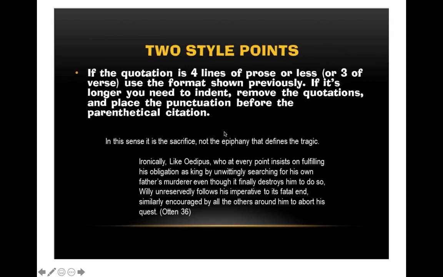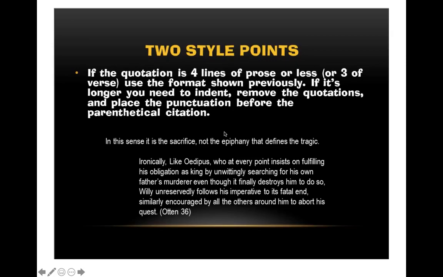Okay, let's talk about 2 style points. This is for the in-text citations. If the quotation is 4 lines of prose or less, or 3 if it's verse, use the format that I just showed you, where you have the quotation, you have the parentheses, and you have the page number. If it's longer, you need to indent. You remove the quotation marks and you place the punctuation before the parenthetical citation.